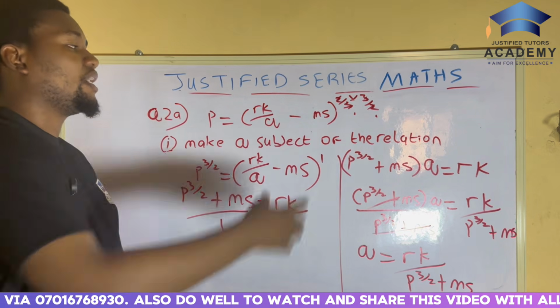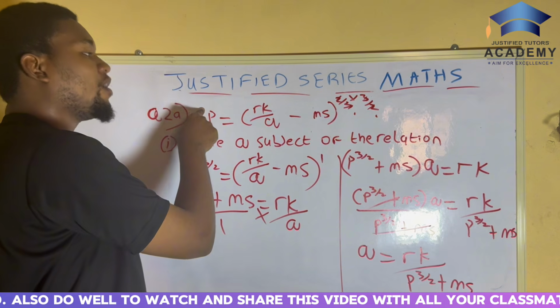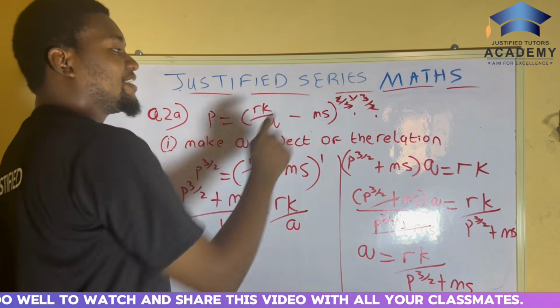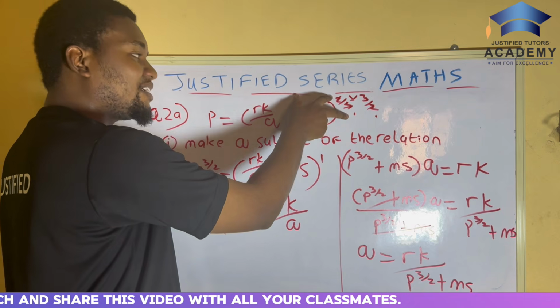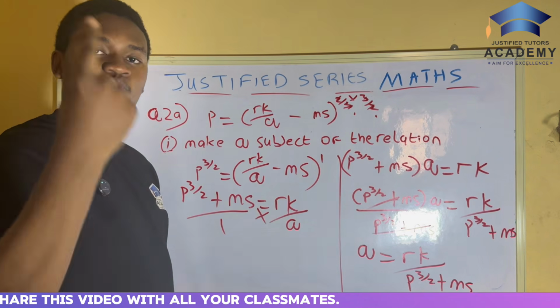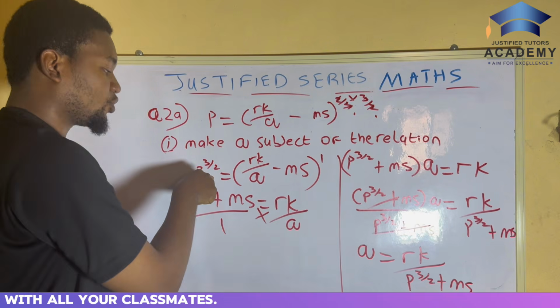And to do that, we needed to multiply the power of both sides by 3 over 2. Because if you multiply 2 over 3 by 3 over 2, you get 1. That is what brought us here.